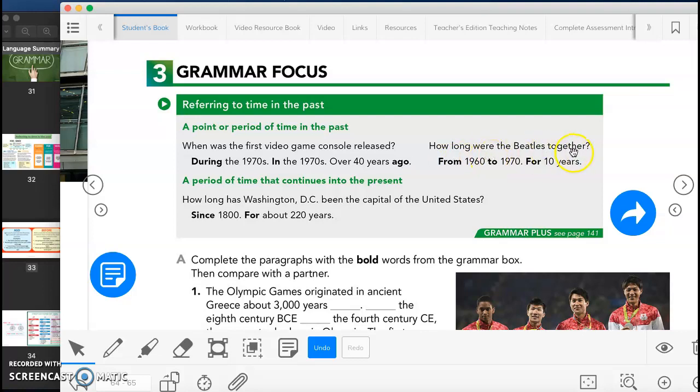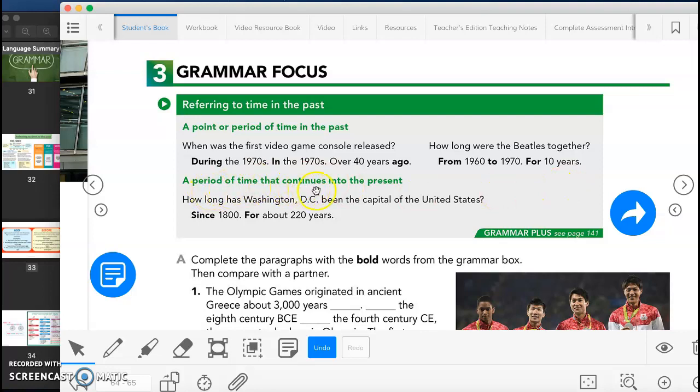How long were the Beatles together? So from 1960 to 1970. For example, how long did you spend in high school? And I can say, okay, I was in high school from 2009 to 2013. If someone asks you, how long were you in the immersion program? You could say, well, I was in the English immersion program from January 2020 to November 2020. Or I was in the English immersion program for 10 years. I was in high school for 4 years, and so on.